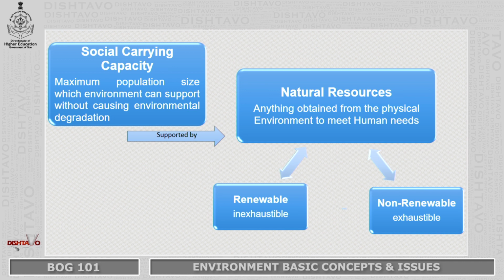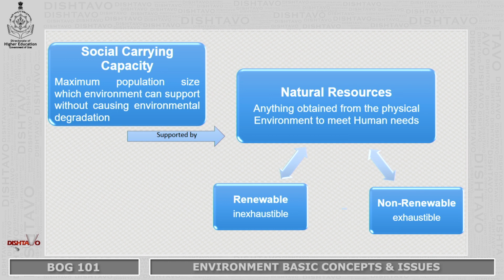The other concept that we try to understand is social carrying capacity. Now, what is social carrying capacity? It is the maximum population size, that is the maximum number of individuals, all types of individuals, the living individuals, which the particular environment can support, and support without causing any environmental degradation. And this social carrying capacity, my dear friends, is supported by the resources. We have natural resources, we have artificial resources. But in this module, we particularly look at the natural resources.